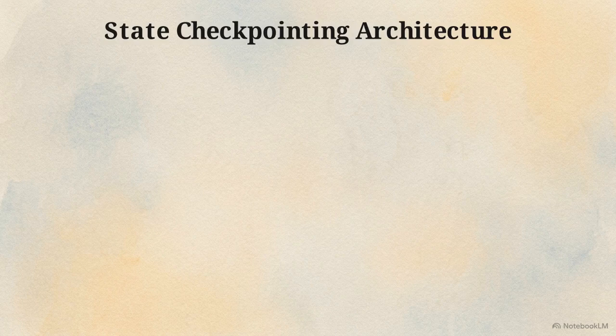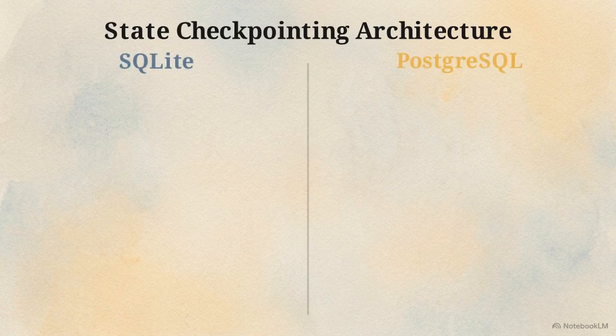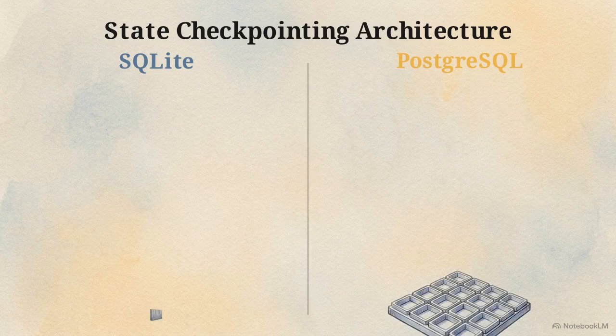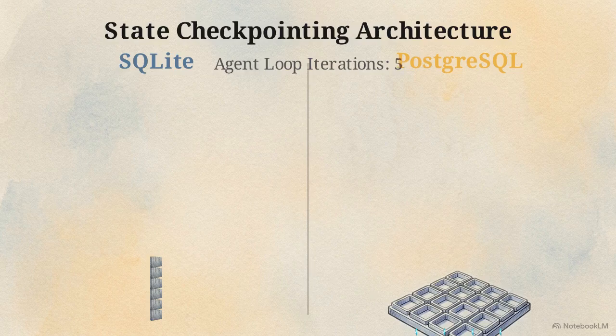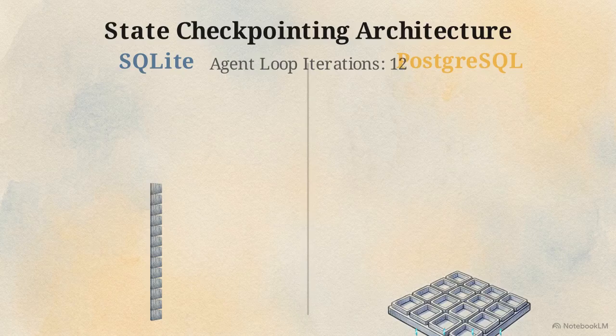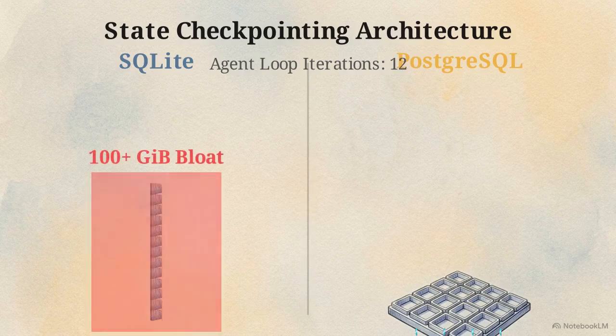This comparison graphic highlights a severe storage bloat issue depending on the data architecture you choose to store those checkpoints. On the left is an SQLite implementation. On the right, PostgreSQL. Because SQLite checkpointers frequently serialize the entire checkpoint inline within a single blob, long-running loops cause massive duplication. Stable, multi-megabyte variables are redundantly serialized into every single new row, which can easily result in over 100 gigabytes of local storage bloat.